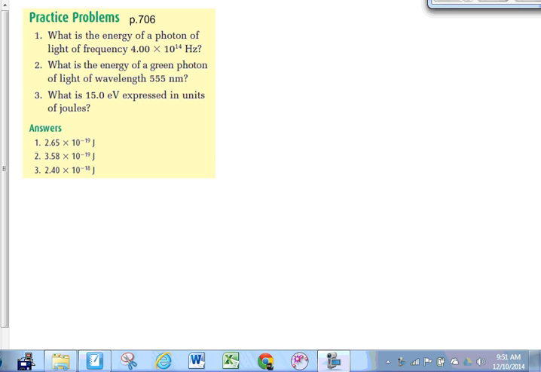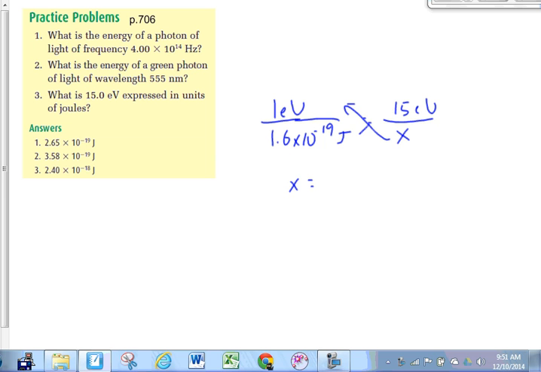Okay, let's take a quick peek at number 3. Daniel, this goes back to unit 2, right? Our electricity unit. We want to convert electron volts to joules. Basically, we're just going to say 1 electron volt equals 1.6 times 10 to the minus 19 joules. That conversion factor is on your data sheet, right? 15 electron volts equals X joules. So X ends up being equal to 15 times 1.6 times 10 to the minus 19. Make sense? It's been a while since we've done that, right? So sometimes you just have to refresh your memory.